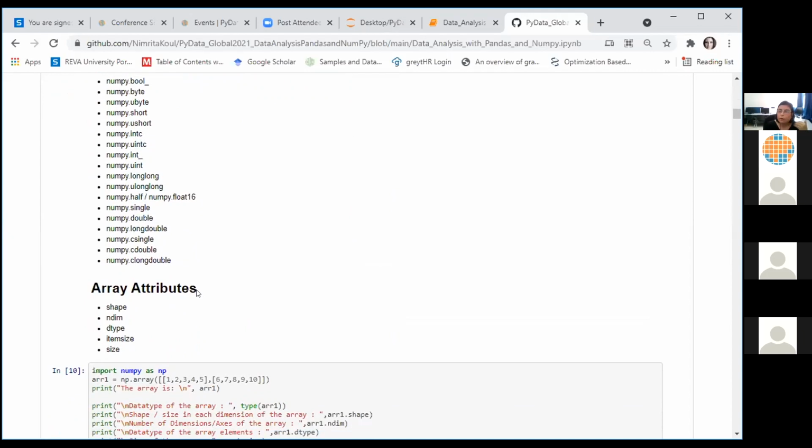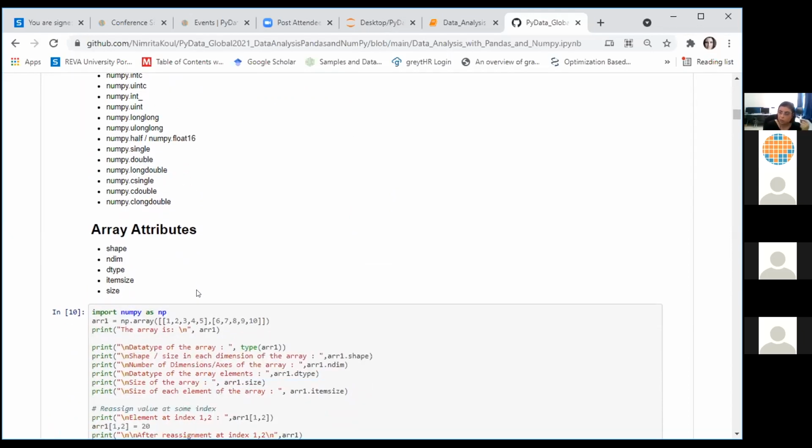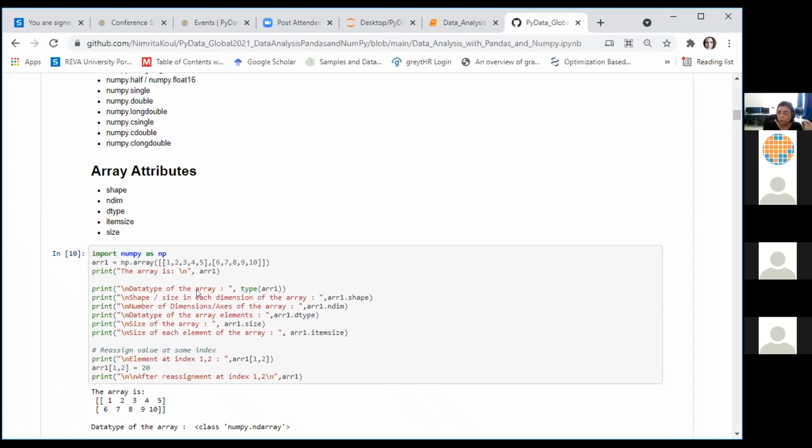We have a lot of attributes also for each ND array object. You have the shape attribute, which helps you to see the number of values along each dimension. You have the ndim attribute, which helps you to see the number of dimensions in your array. We also have the dtype attribute, which helps us to both see the data type of each element in the array, as well as to change the data type.